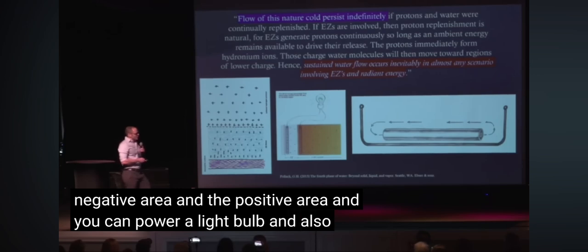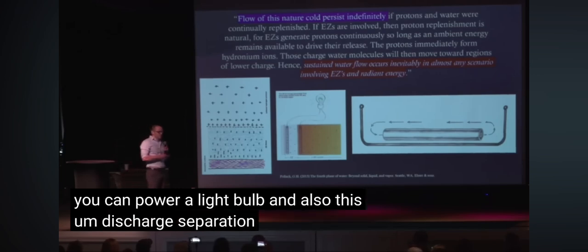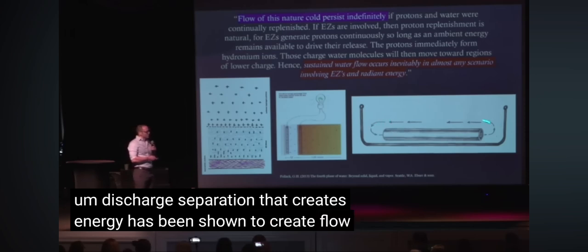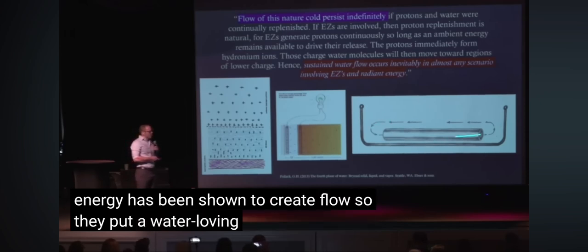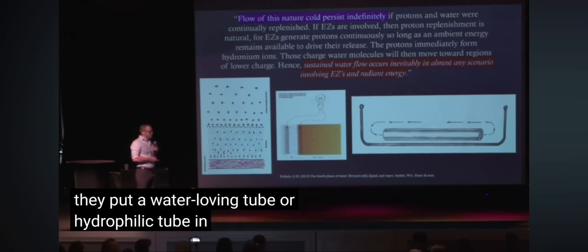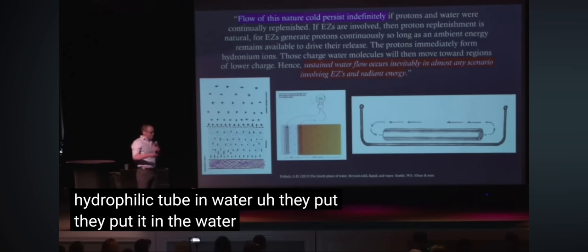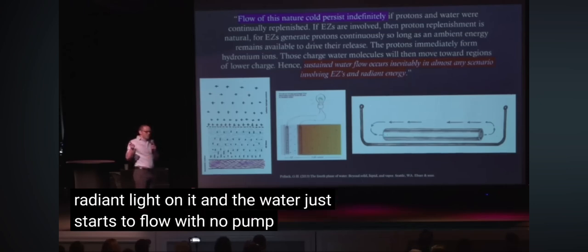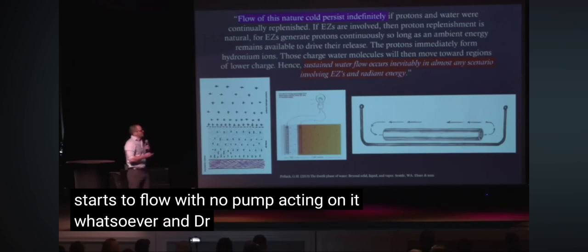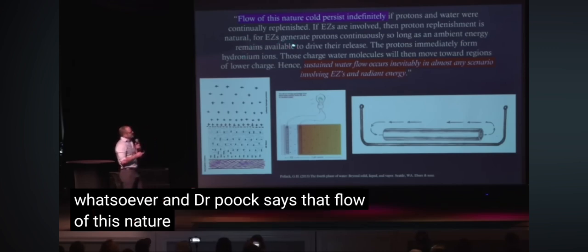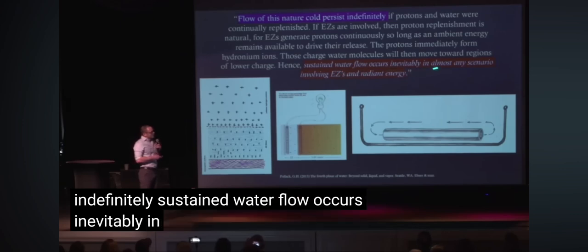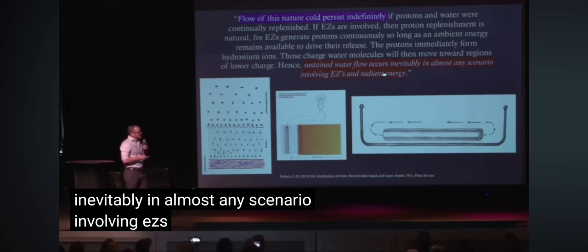And also, this charge separation that creates energy has been shown to create flow. So they put a water-loving tube, or a hydrophilic tube, in water. They put it in the water and they shine radiant light on it, and the water just starts to flow with no pump acting on it whatsoever. And Dr. Pollack says that flow of this nature could persist indefinitely. Sustained water flow occurs inevitably in almost any scenario involving EZs and radiant energy.